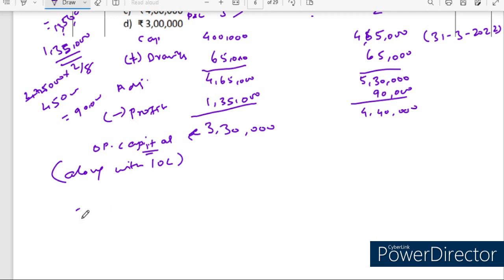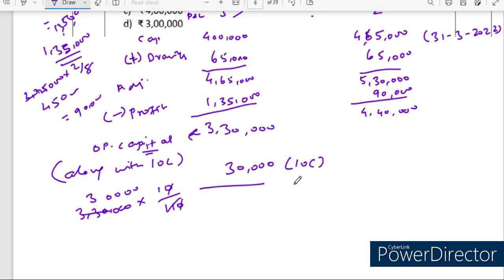So we are going to calculate 3,30,000 into 10 by 110, right? 10 by 110 because it is with interest on capital. That is why we are using this formula. Cancelling the zeros, 3 ones are 3, so nearly 30,000 rupees is considered as interest on capital which Vihan has enjoyed. Vihan enjoyed 30,000 as interest on capital. Now his opening capital will be 3 lakh rupees, especially for Vihan. So this is the answer, option D. Option D is 3 lakh.